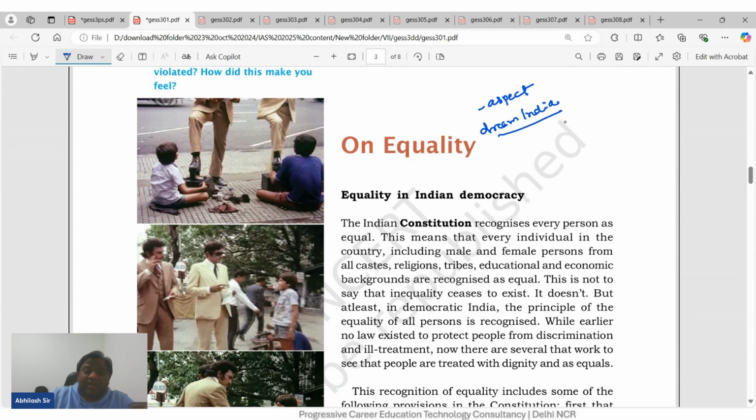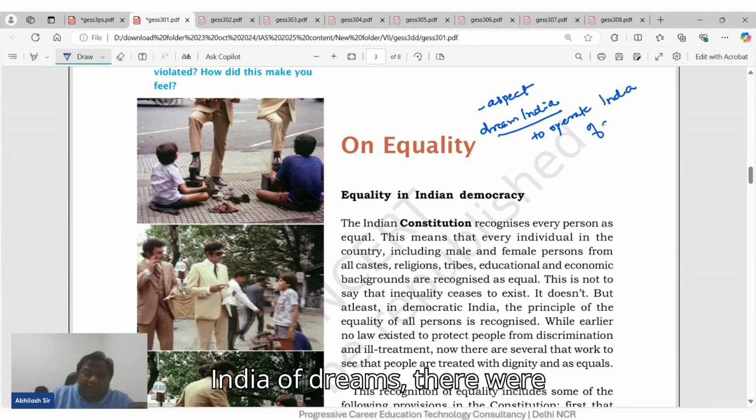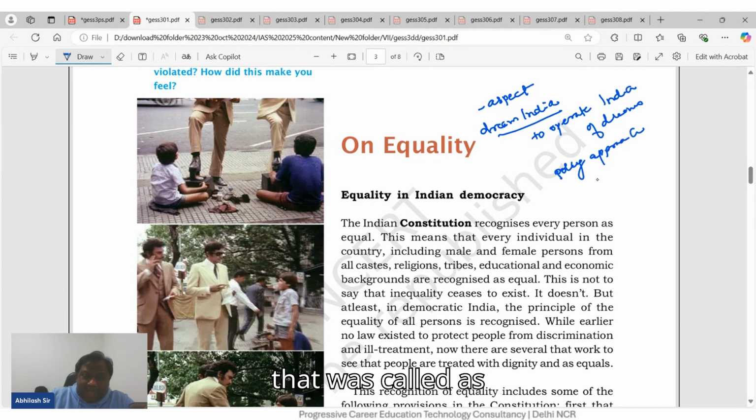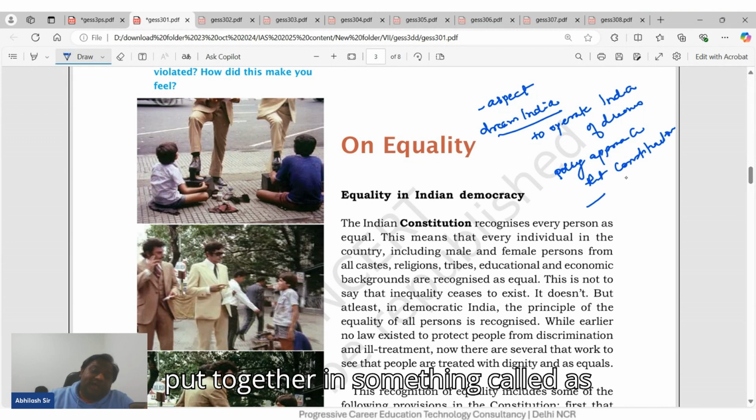To operate the India of dreams, there were some policies or some approach that was called constitution, or constitutional rights. So this approach was put together in something called the constitution.